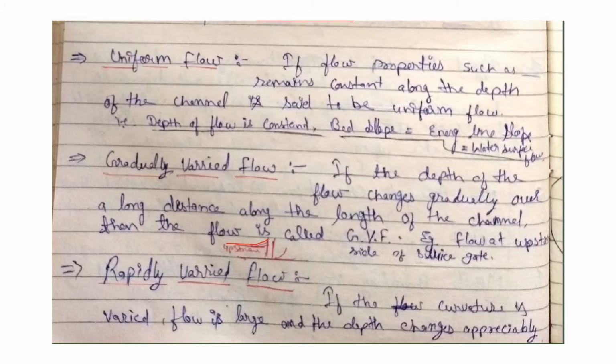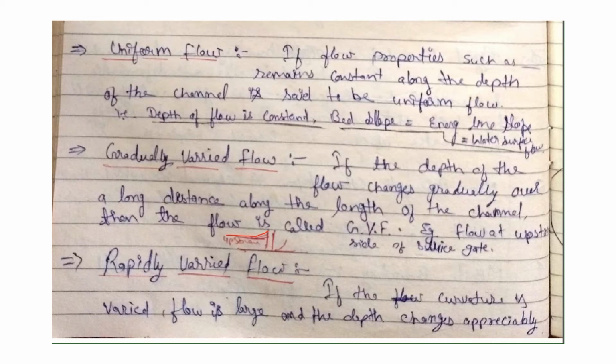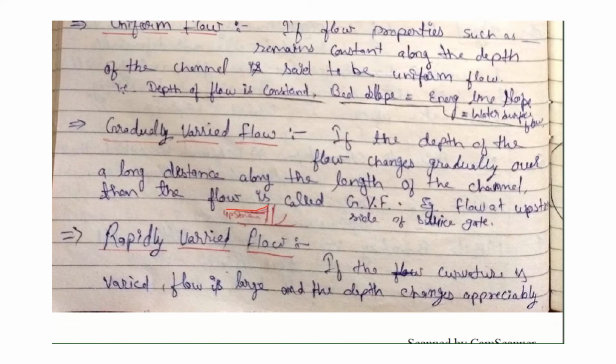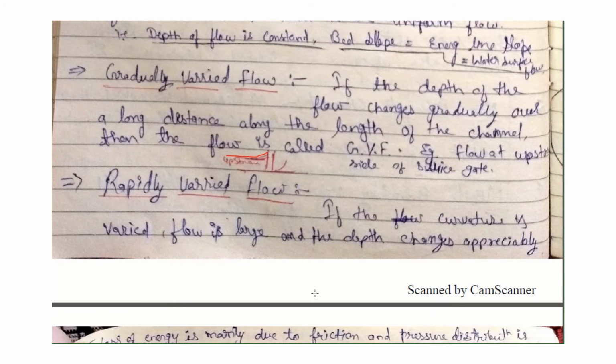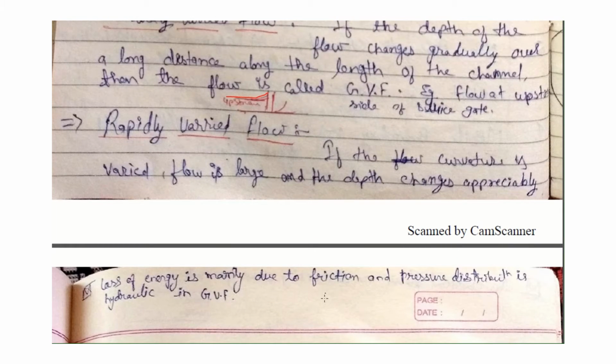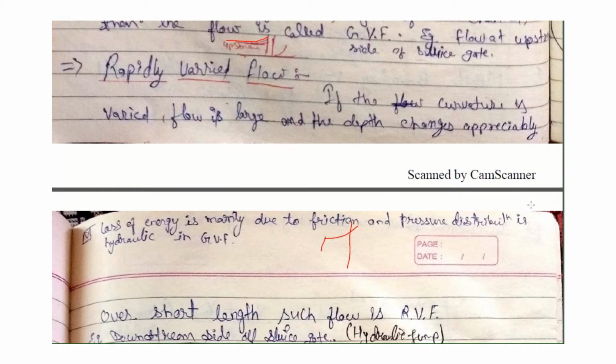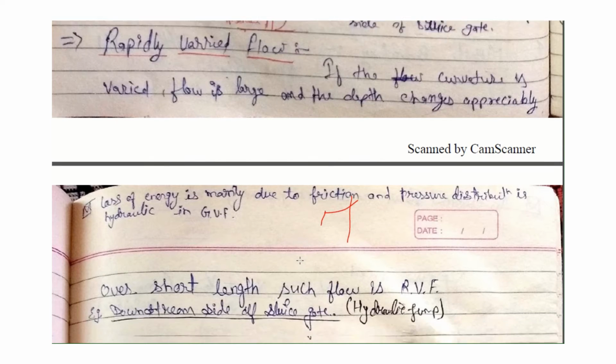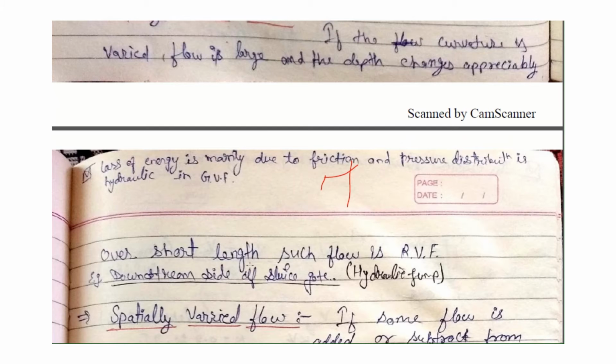In rapid varied flow, the flow curvature varies over a shorter span, and the depth suddenly changes from low to high. It is suddenly abrupt. We see this case on the downstream side of the sluice gate. On the downstream side of the sluice gate, there is rapid varied flow.